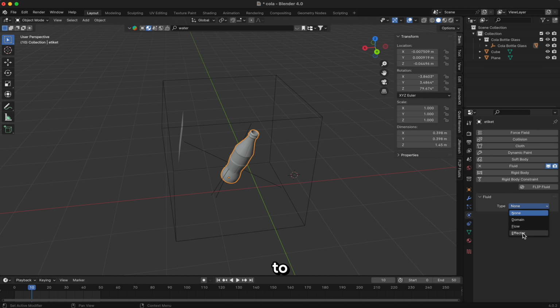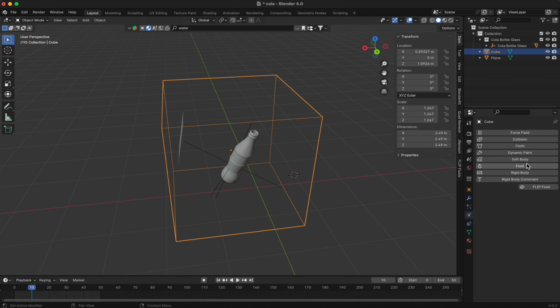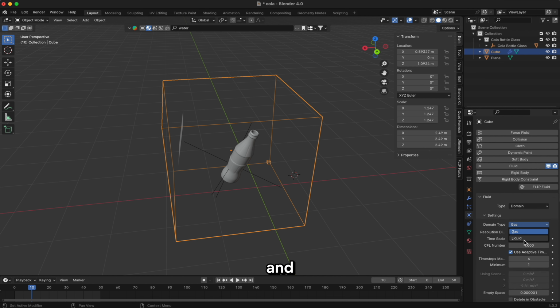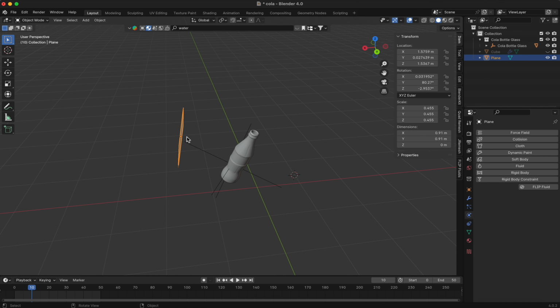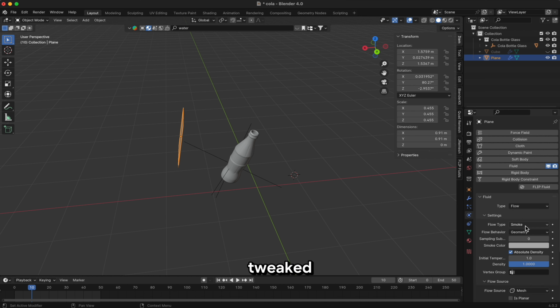I added collision to the bottle using the particle system. I set the cube as the domain in the particle system and switched the domain type to liquid. For the plane, I changed its type to flow and tweaked the settings a bit.